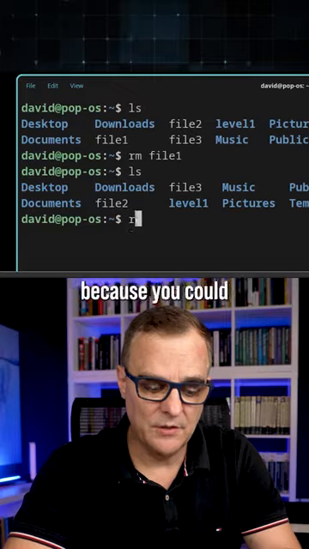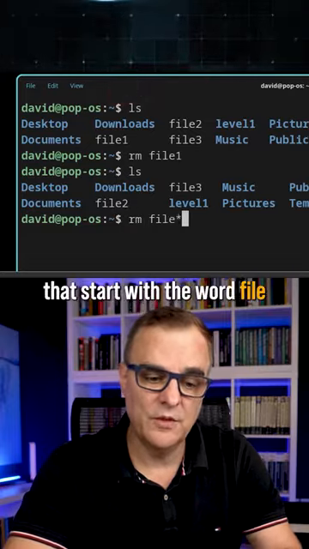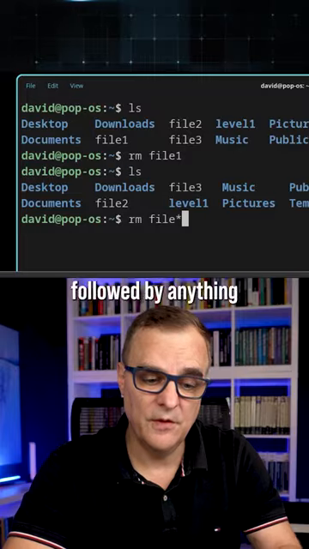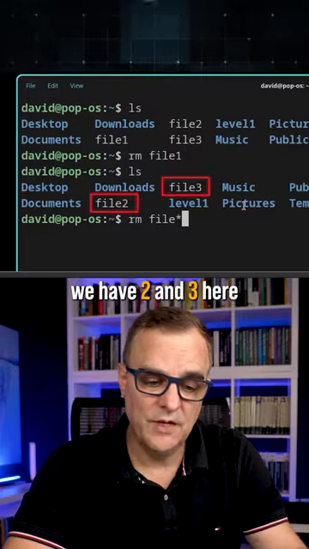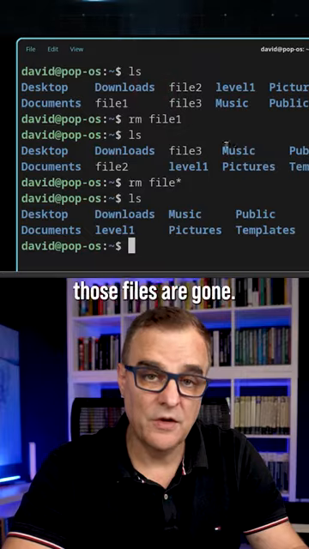And be careful with that, because you could type rm to remove all files that start with the word file. So file followed by anything. Notice we have 2 and 3 here. If I press enter there and ls, those files are gone.